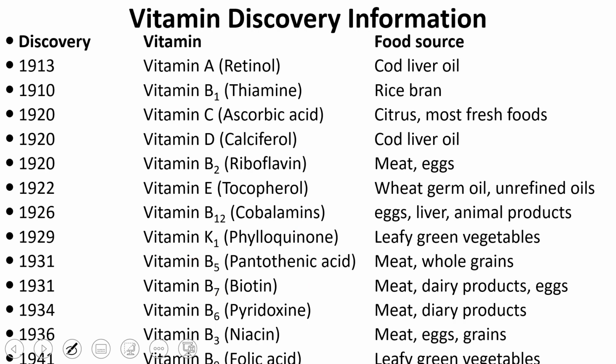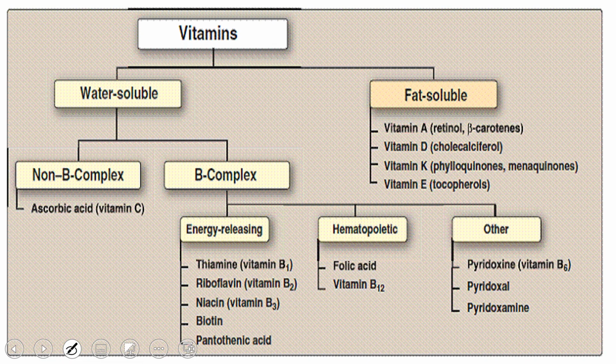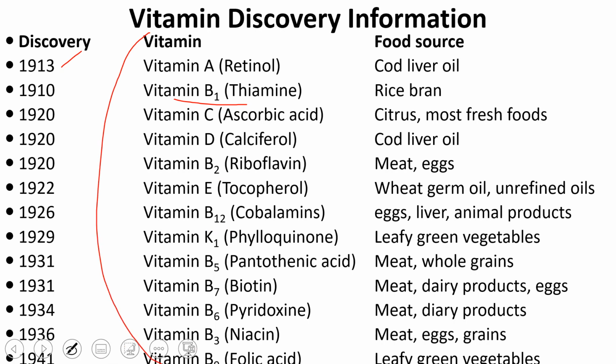Like vitamin A, which has three different chemical structures like retinoic acid, its chief source is cod liver oil, and it was the first vitamin discovered, around 1913. Then around 1910, vitamin B1, thiamine, was discovered, then vitamin C, that is ascorbic acid, vitamin D, that is calciferol or cholecalciferol, and then other vitamins were subsequently discovered. Normally, you can remember the vitamins and their chemical names.